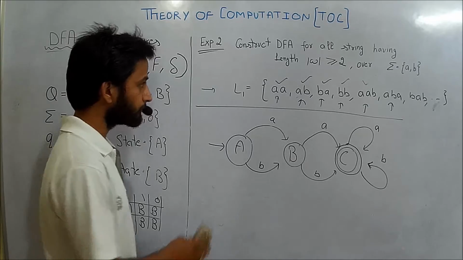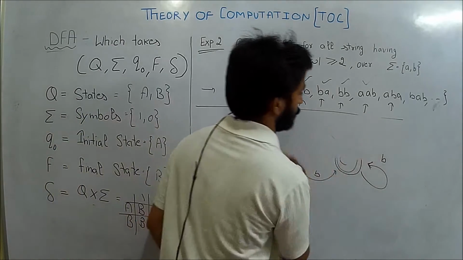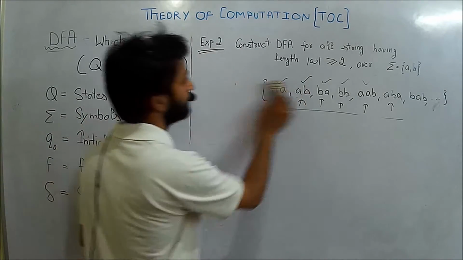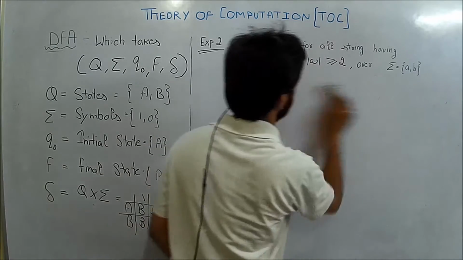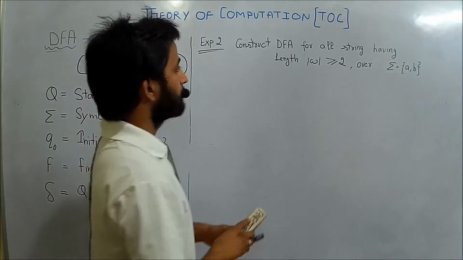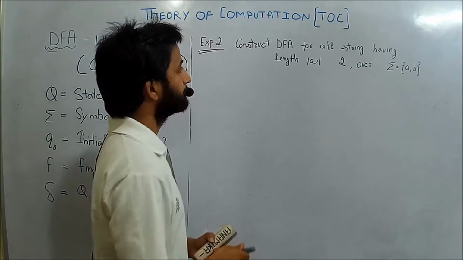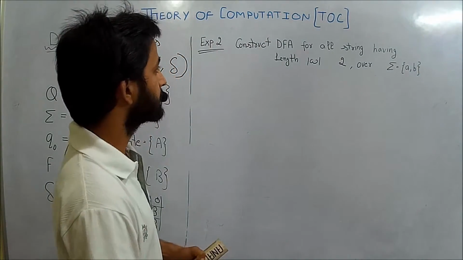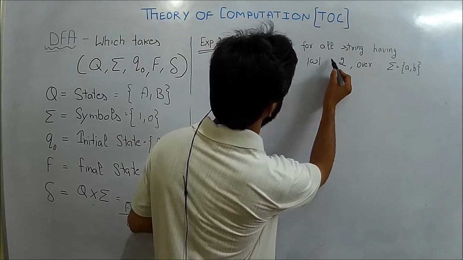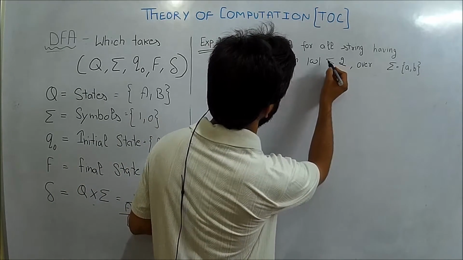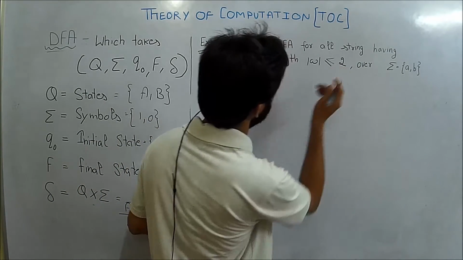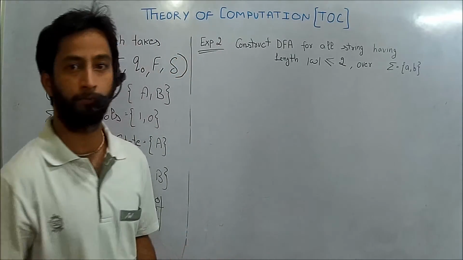Okay, so next take one more example: a DFA for all strings having length less than or equal to 2.